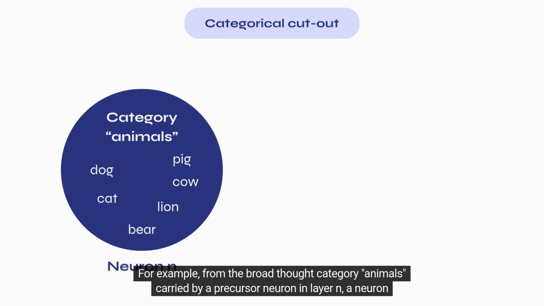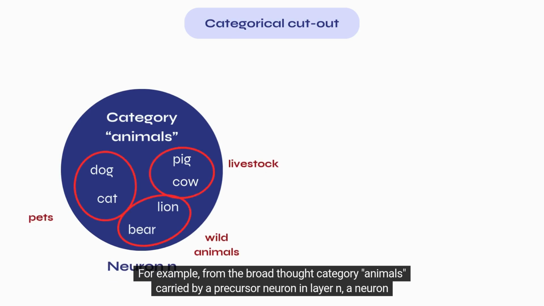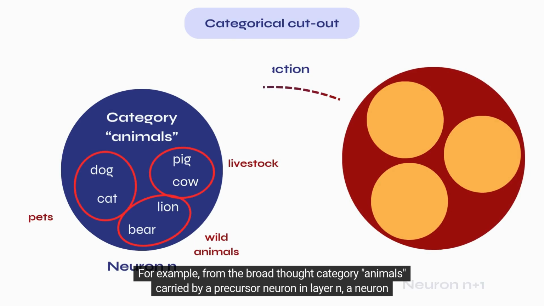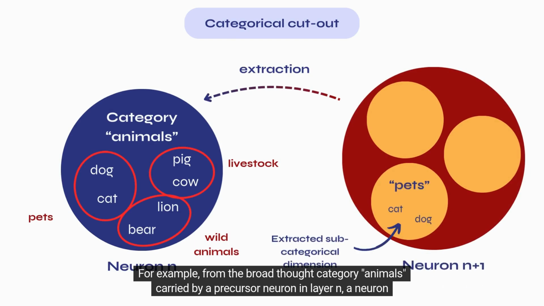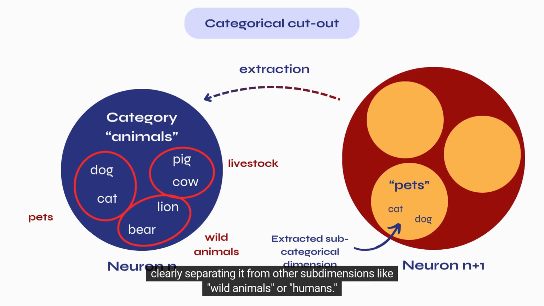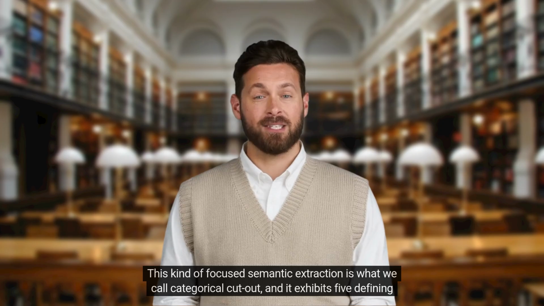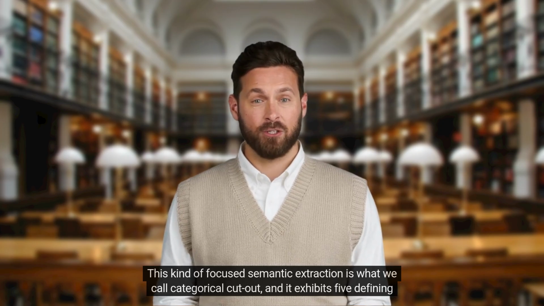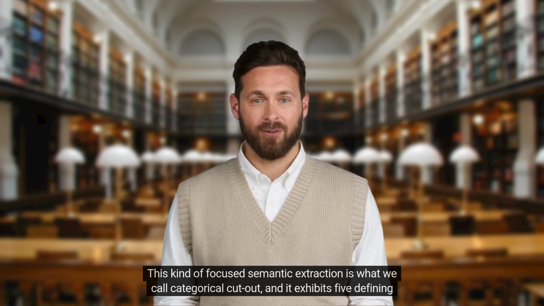For example, from the broad thought category, animals, carried by a precursor neuron in layer n, a neuron in layer n+1 might isolate the subdimension domestic animals, including tokens such as dog and cat, clearly separating it from other subdimensions like wild animals or humans. This kind of focused semantic extraction is what we call categorical cutout, and it exhibits 5 defining properties.